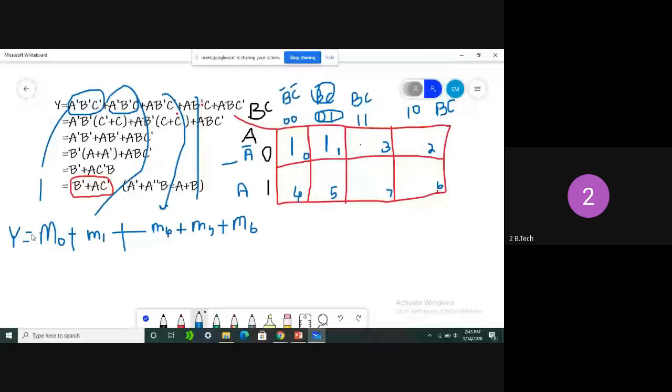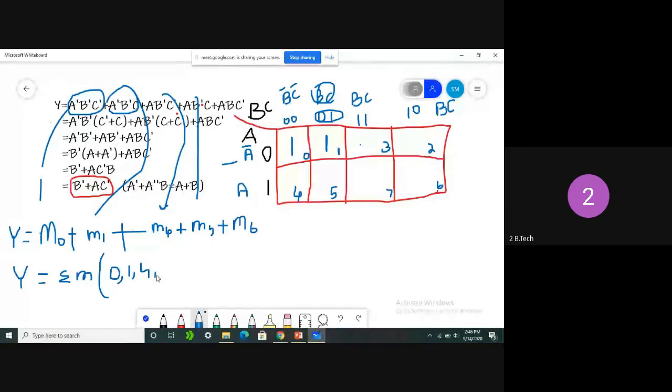Clear all of you? Yeah, sir. Or else you may be asked in another way also. Clearly I mentioned how to represent min terms. Here min terms are represented with the help of sigma. M is nothing but min term. So what terms are present here? 0 is present, that is M0. 1 is present, that is M1. 4 is present, so 0, 1, 4, 5 and 6.